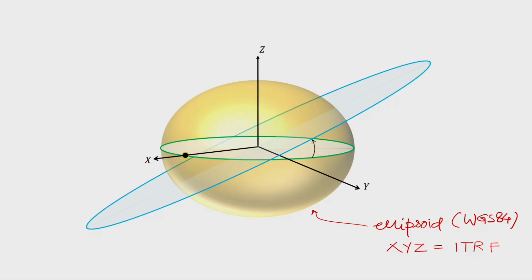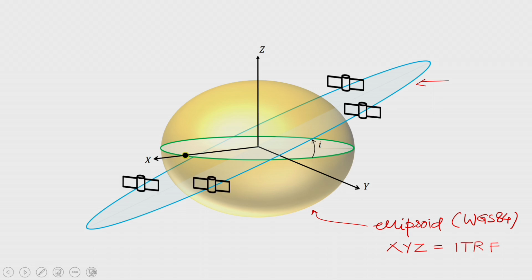Now this is one of the orbits of the satellite shown here, fine. So this is the inclination angle that we have seen here. So now I can see that all the satellites are moving, let us say, in this orbit. For example, there are 4 satellites shown that are moving in this orbit, and they are maintaining some speed, and as a result they are not colliding with each other, rather they are moving at a constant speed with each other.